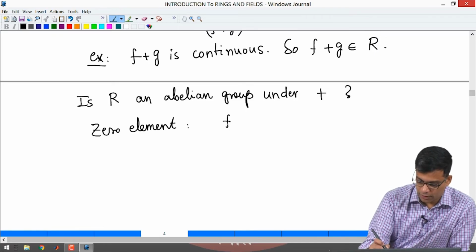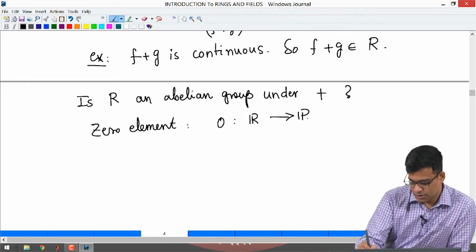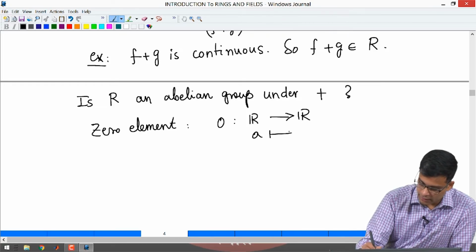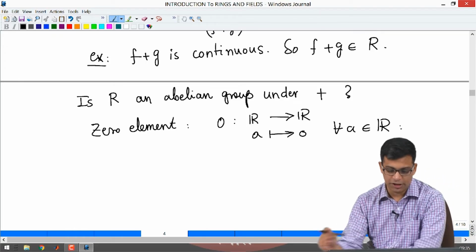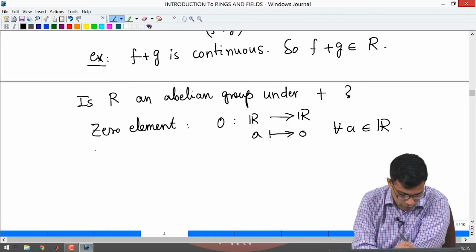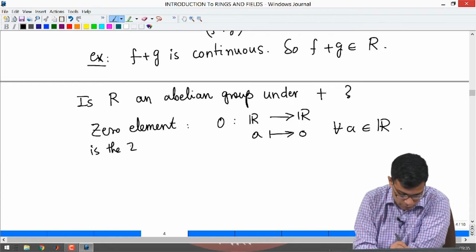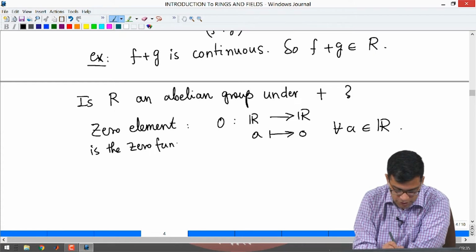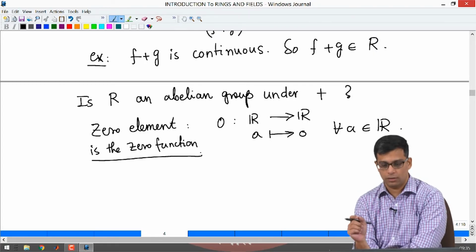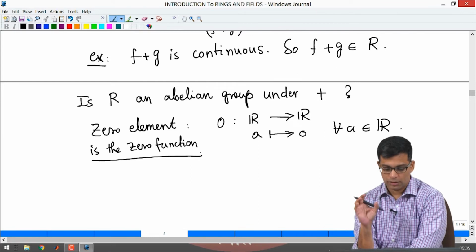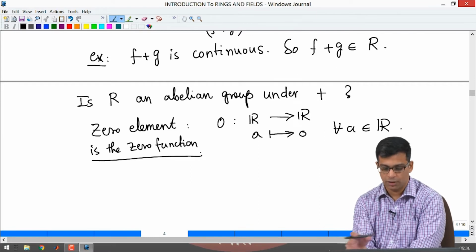The 0 element is simply the 0 function. What is the 0 function? This function sends a to 0 for all a in R. So, the 0 element is the 0 function, the function which sends every real number to the real number 0. Certainly, it is a continuous function, it is a constant function.